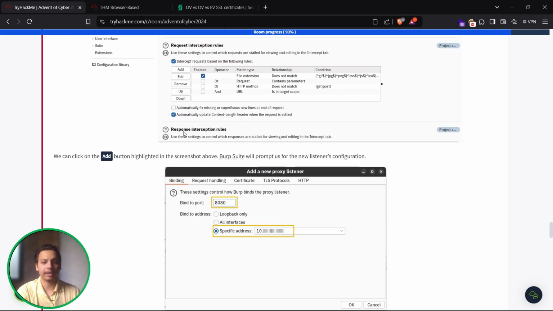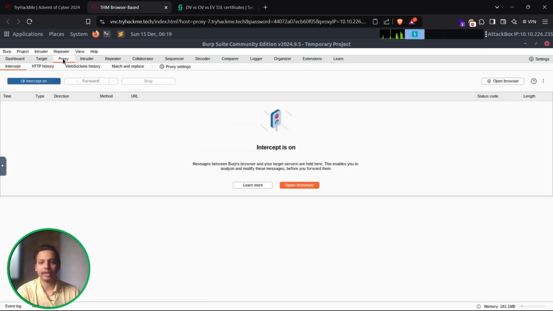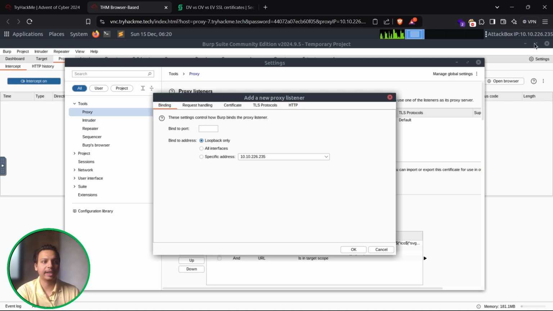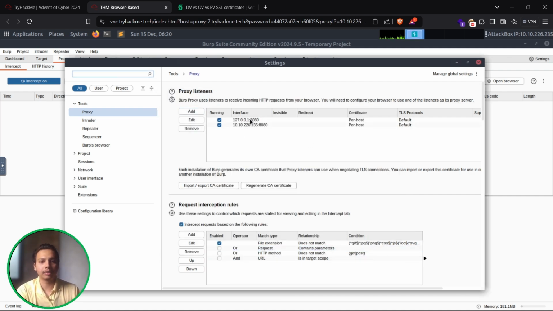Over here we have to add an additional IP address, that is our AttackBox IP address with port 8080. So it will start intercepting the certificate traffic. Let's start with the proxy settings. Over here click on Add, and we can see at the top we have an AttackBox IP. Click on specific address, bind to port 8080 and hit OK. It will look like this, so it is also going to intercept on 127 and our AttackBox IP.